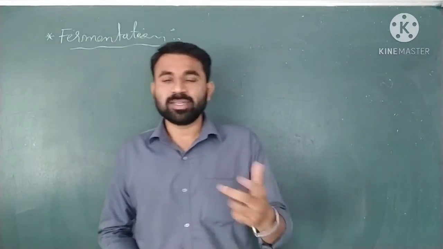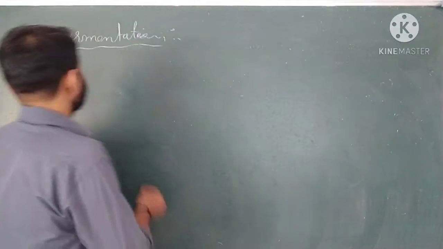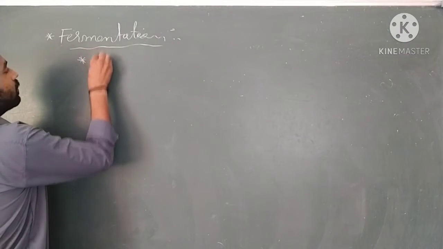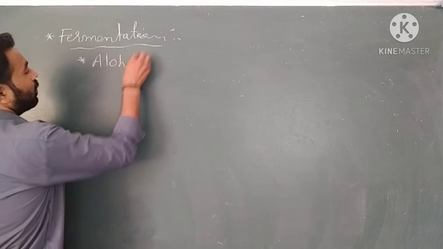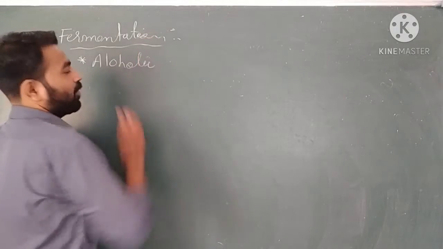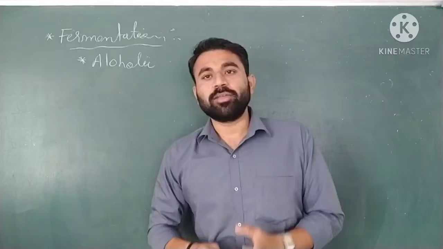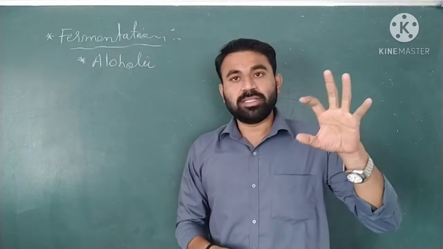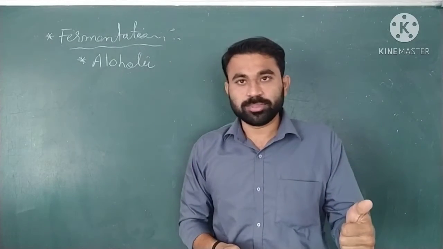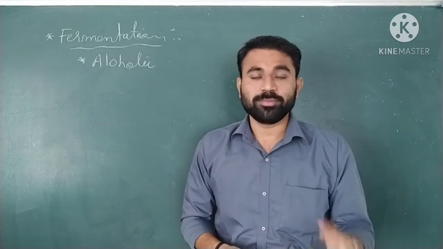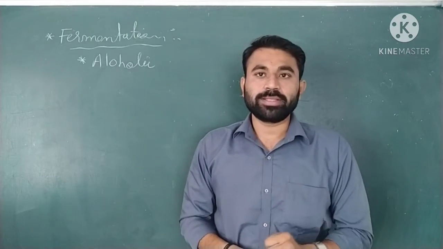So we discuss the first fermentation process, called alcoholic fermentation. What happens during alcoholic fermentation? First of all, the pyruvic acid is present in the cytoplasm. Now what happens with pyruvic acid?